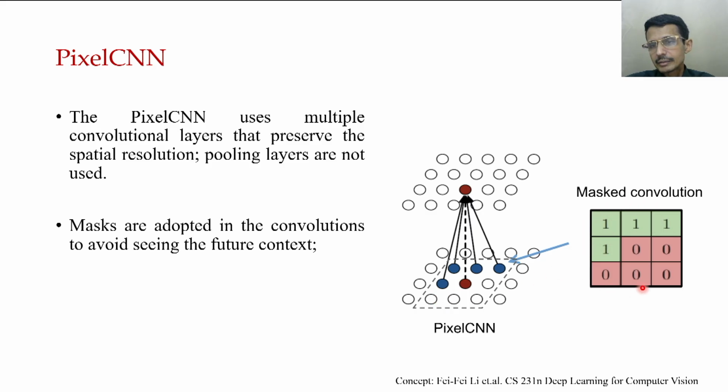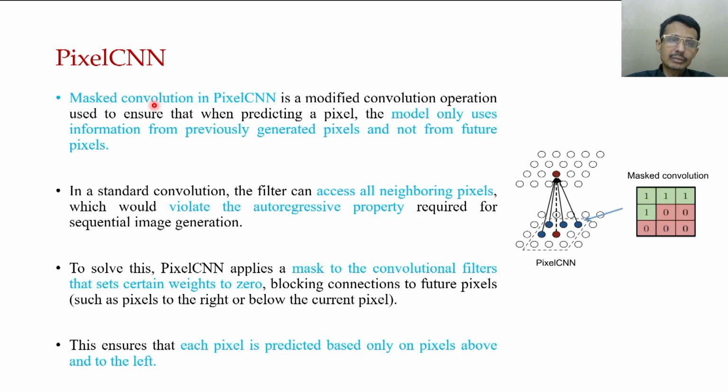This mask is multiplied with it, so that only these are visible. The rest are not visible. Even this one is not, because this is what we are going to predict. The masks are adopted, so that concept is required. What is masked convolution? That is the important concept in Pixel CNN.